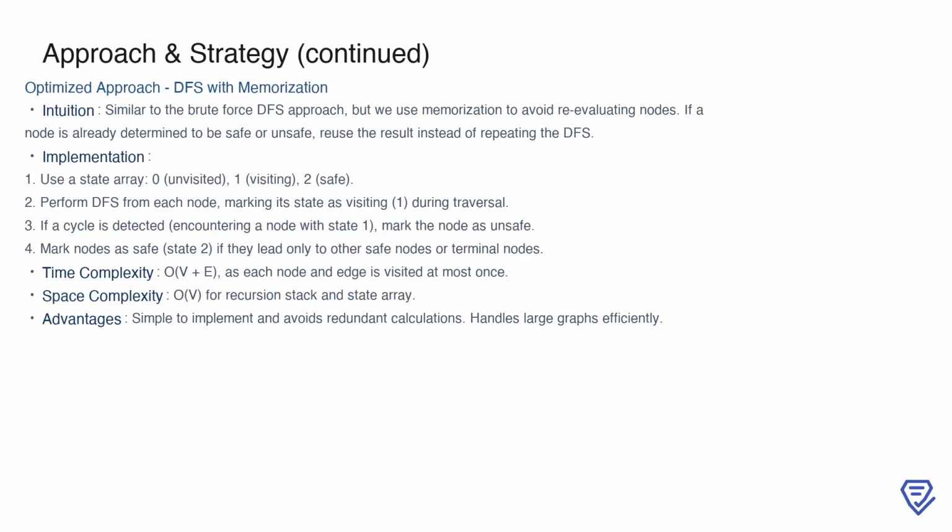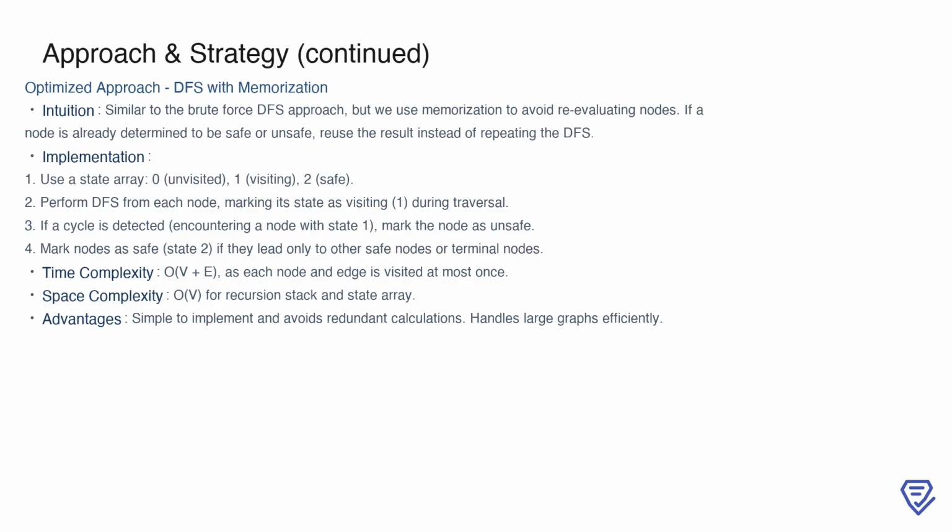Another optimized approach we can use is DFS with memoization, which builds on the brute force DFS by addressing its inefficiencies. The intuition remains similar. We explore each node to determine whether it is part of a cycle or leads to safe states. However, we use memoization to avoid redundant work.